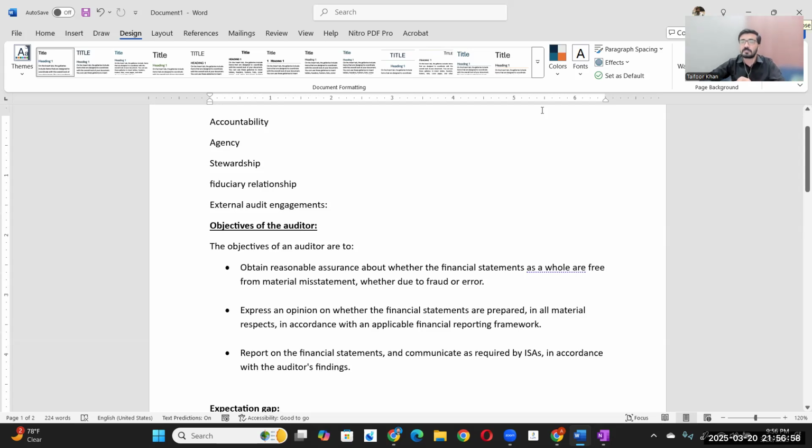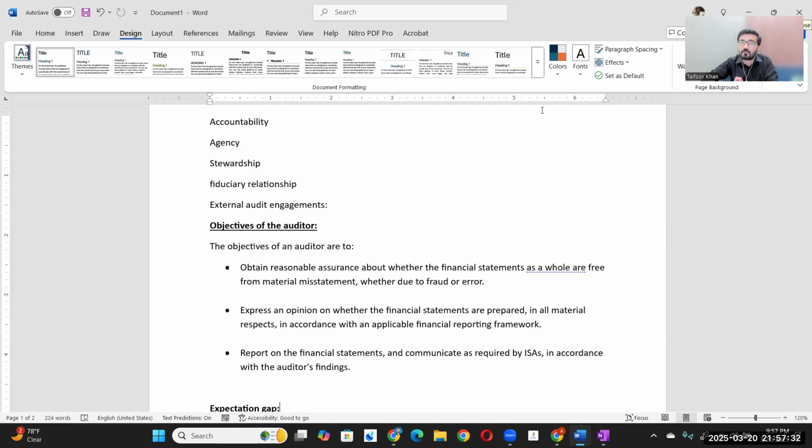Now, the next thing is we have to discuss the objective of the auditor. I think we have discussed it in the previous section as well, but let's discuss this area. Objective of the auditor, I have been communicating this since lecture 1: the responsibility of the auditor is to obtain reasonable assurance about whether the financial statements as a whole are free from material misstatements due to fraud or error. So this is the responsibility of the auditor, to obtain reasonable assurance.